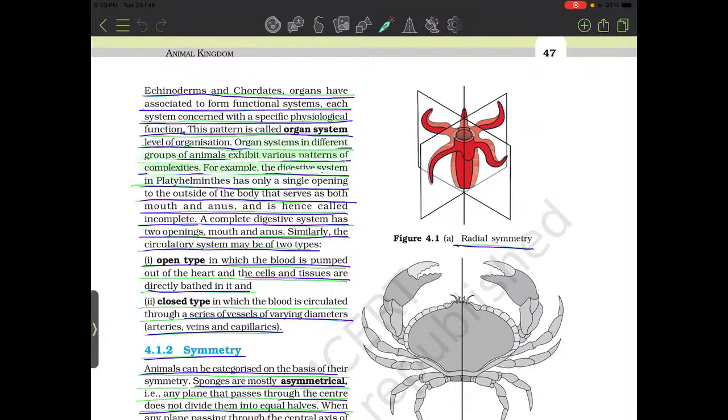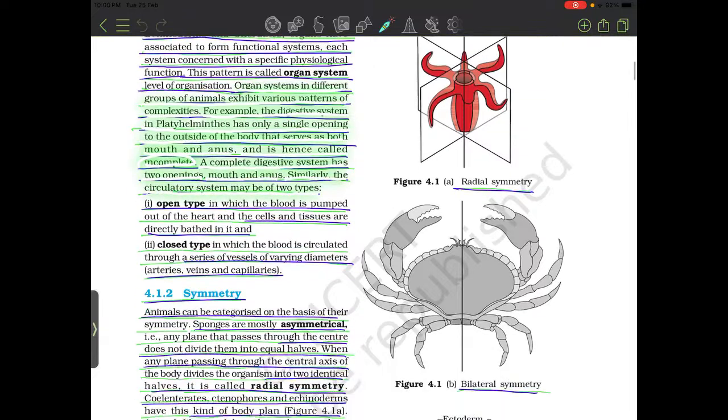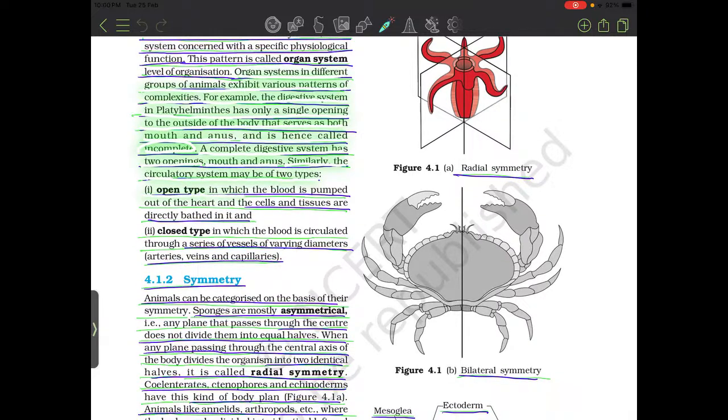For example, the digestive system in Platyhelminthes has only a single opening to the outside of the body that serves as both mouth and anus, and is hence called incomplete. A complete digestive system has two openings, mouth and anus. Similarly, the circulatory system may be of two types. First, open type, in which blood is pumped out of the heart and the cells and tissues are directly bathed in it. Closed type, in which blood is circulated through a series of vessels of varying diameters: arteries, veins and capillaries.